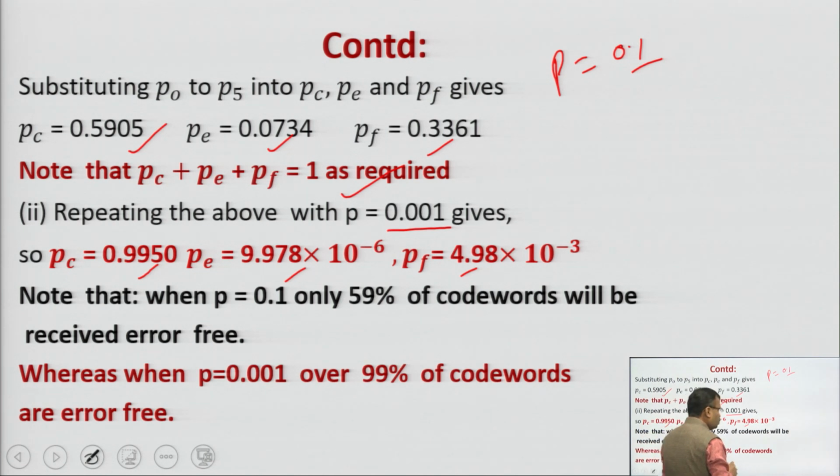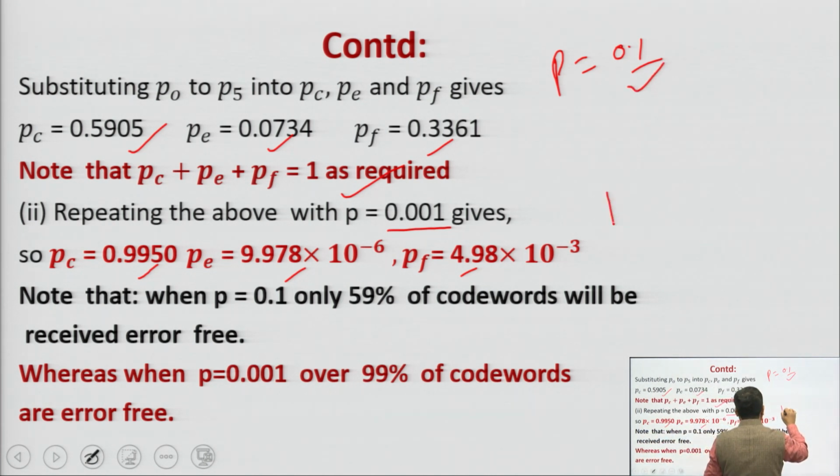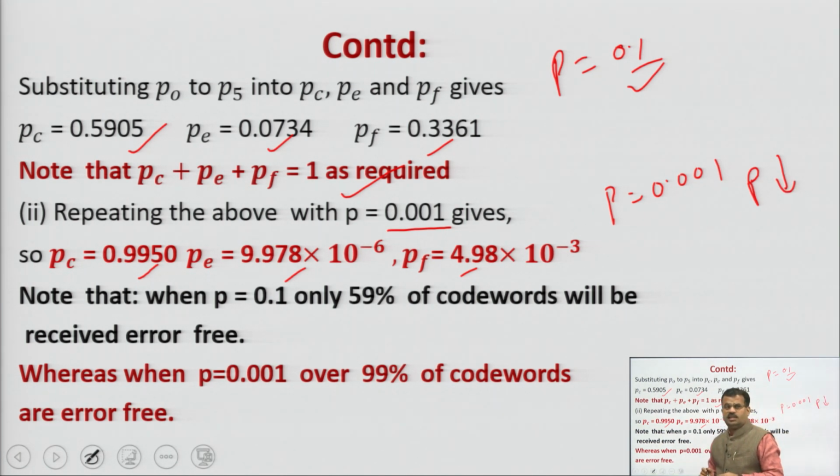So, in these two examples, in the first you are taking p equal to 0.1, in the second you are taking p equal to 0.001. Now, the probability is so small, so the chances of a correct code word will be more.